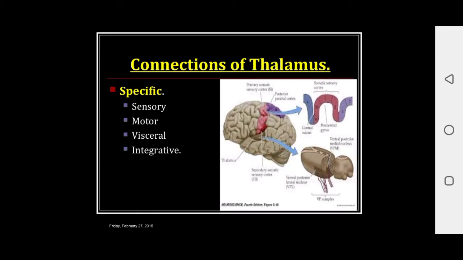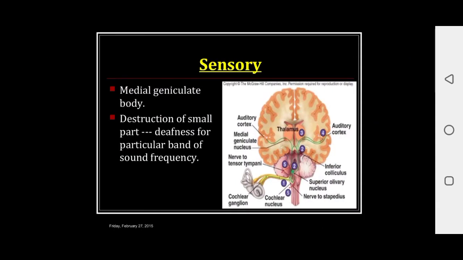The nuclei responsible for sensory projections are the ventral posterolateral and ventral posteromedial group of nuclei, and they receive afferent from the spinothalamic tract.